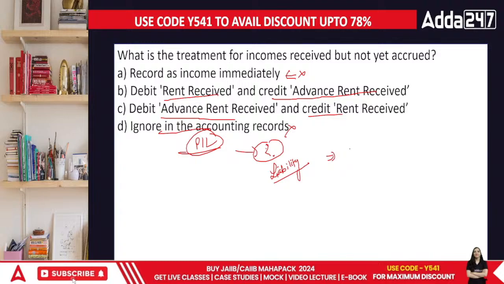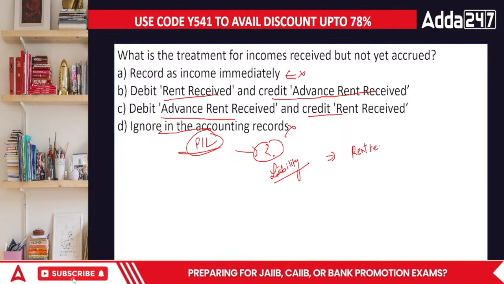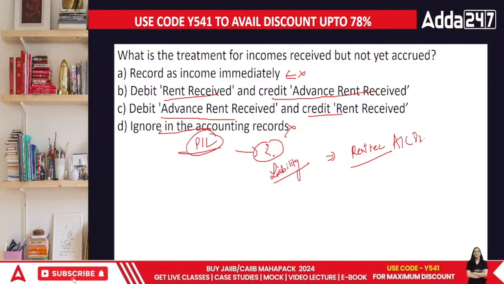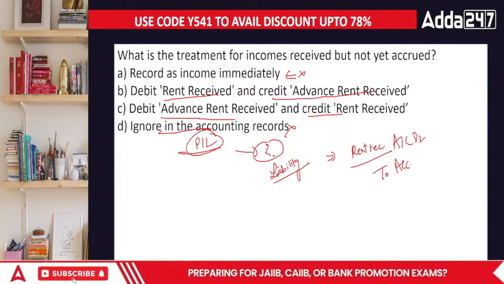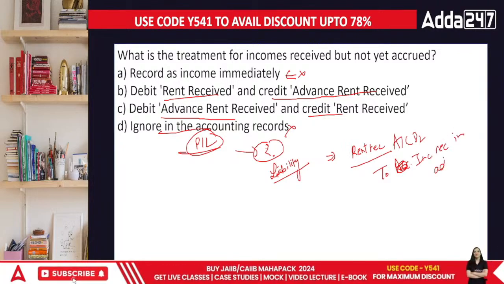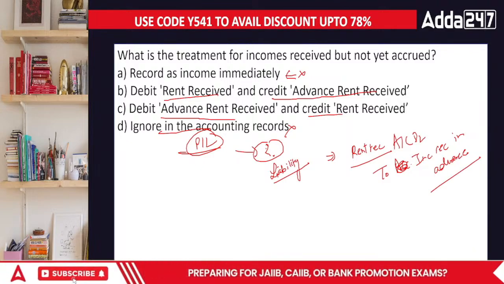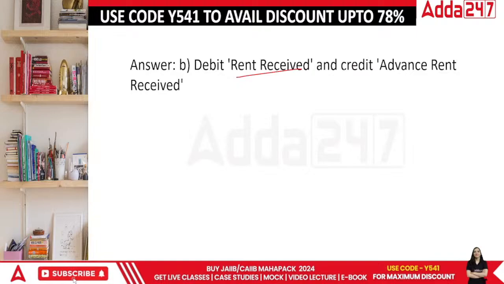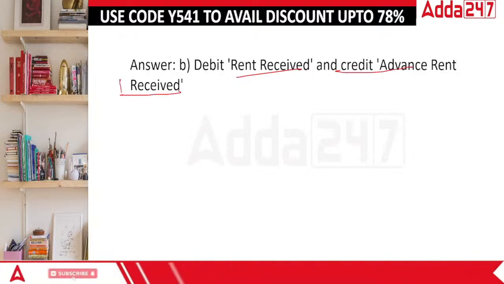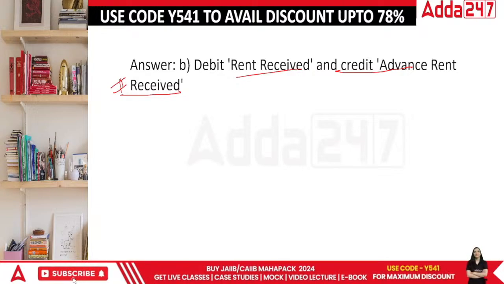What do we do in this case? This income does not belong to this year. So if we have received it, I'll first of all be reducing it from my income area, and then I'll be recording it as income received in advance or advance rent received. The money that I've received before time and it is not even due. So in this case, the answer would be B, everyone. That is debit rent received, credit advance rent received. This is our adjustment entry. Done, everybody?